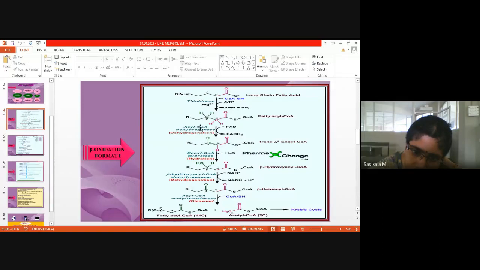Now it is the activated form of CoA, so these 4 steps will be repeated again 6 times to convert this molecule into a 2 carbon moiety. So finally 2 molecules of acetyl CoA will be formed from the reaction, and that will enter the Krebs cycle. Got it? So how many ATPs per pathway is it generating? How many ATPs will be generated in a single pathway of beta oxidation?